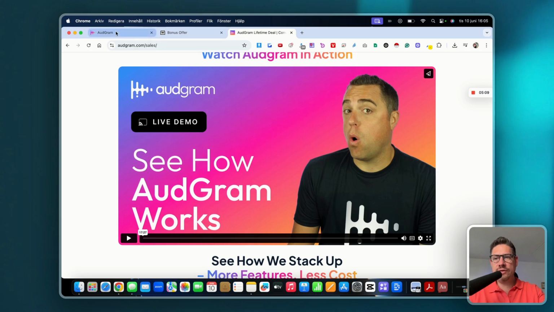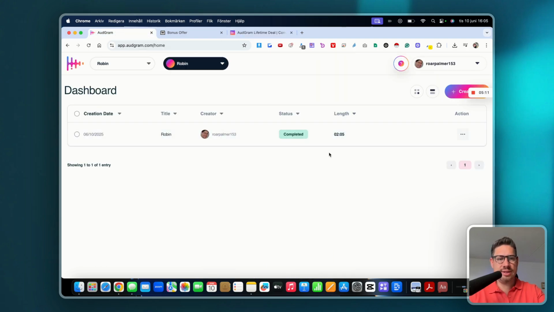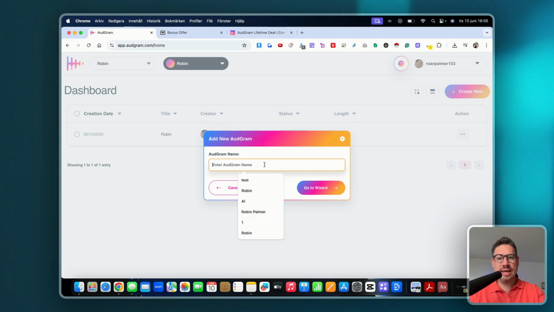Now, if we head over to the actual software, this is how this looks. I created something earlier, and I'm going to be showing you that. But first, let me show you how easy it is to start creating. So essentially, you click on Create New, and then you name this. I'm going to name this Test 2, and then you go to Wizard.